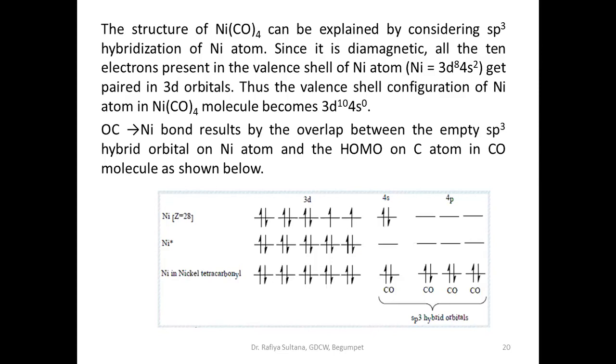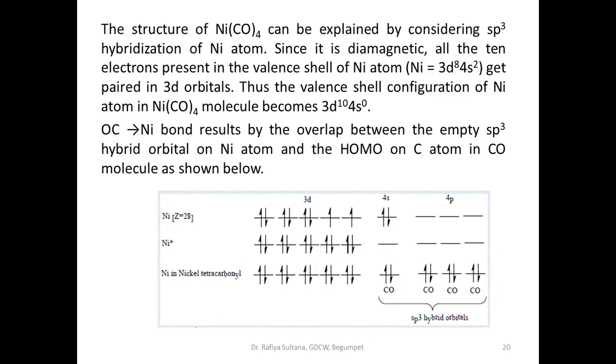The 4s electrons will enter the 3d orbital and get paired up here. When these 2 electrons enter, all the 3d orbitals are filled now, and the 4s orbital is vacant.